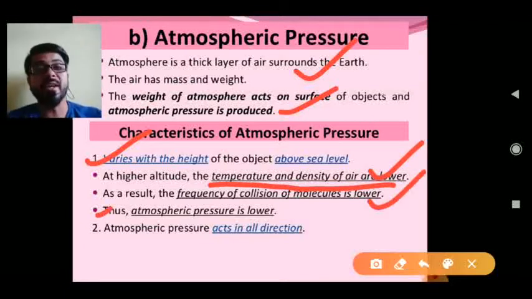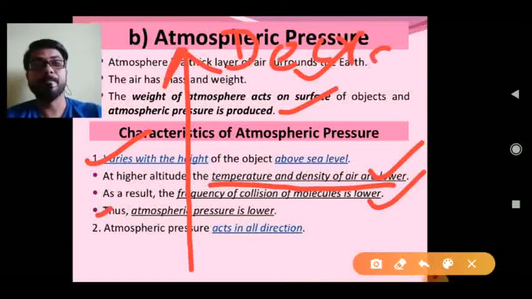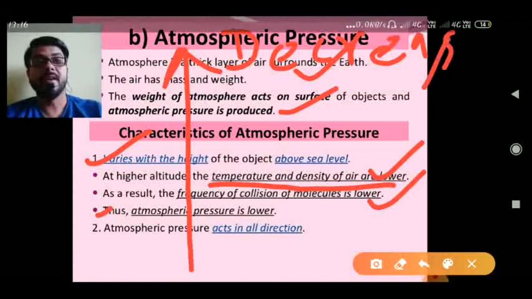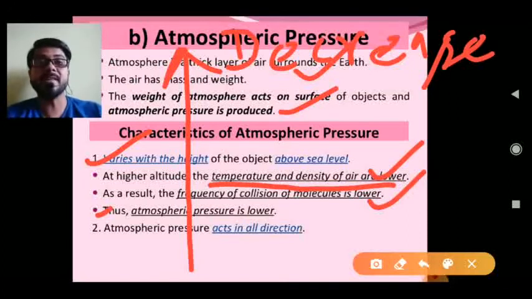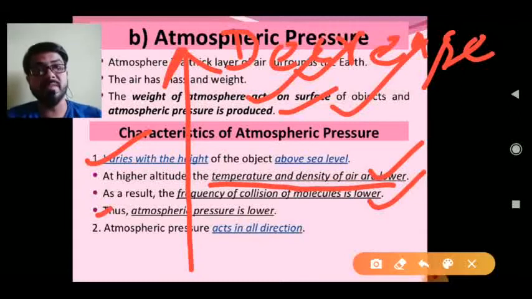It means when we go upwards from sea level, the pressure decreases. Why? Because the density of the air decreases, because the temperature of the air decreases. So the kinetic energy of the molecules also decreases, and collisions also decrease, and that results in a decrease in pressure.